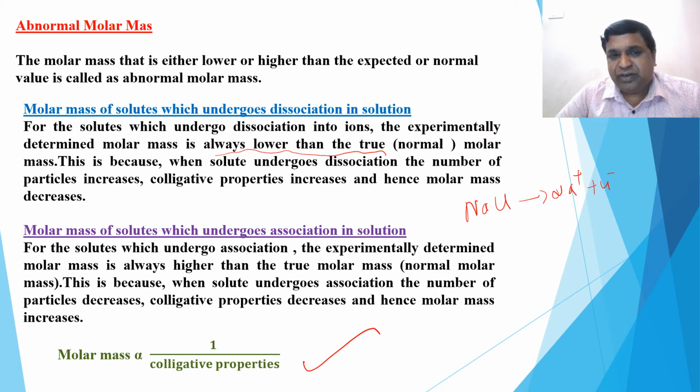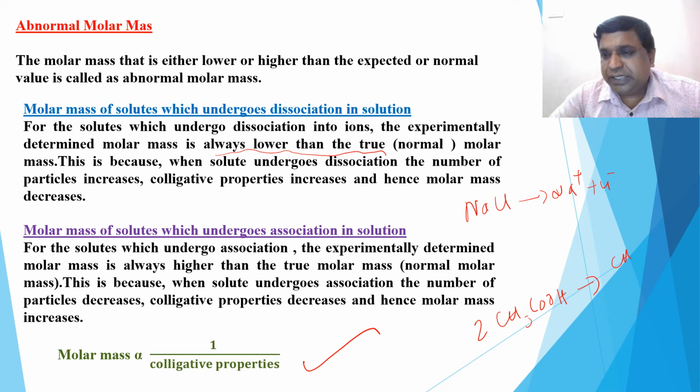For association, the molecular mass of a solute which undergoes association is always higher than the expected. So you know acetic acid, when two molecules of acetic acid are dissolved in water, what happens? They undergo dimerization. So CH3COOH dimerizes.